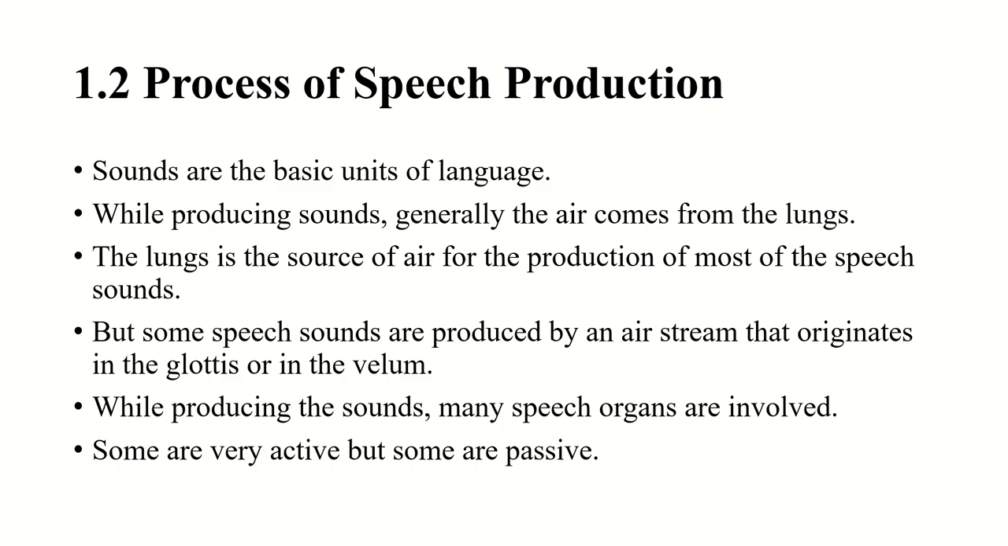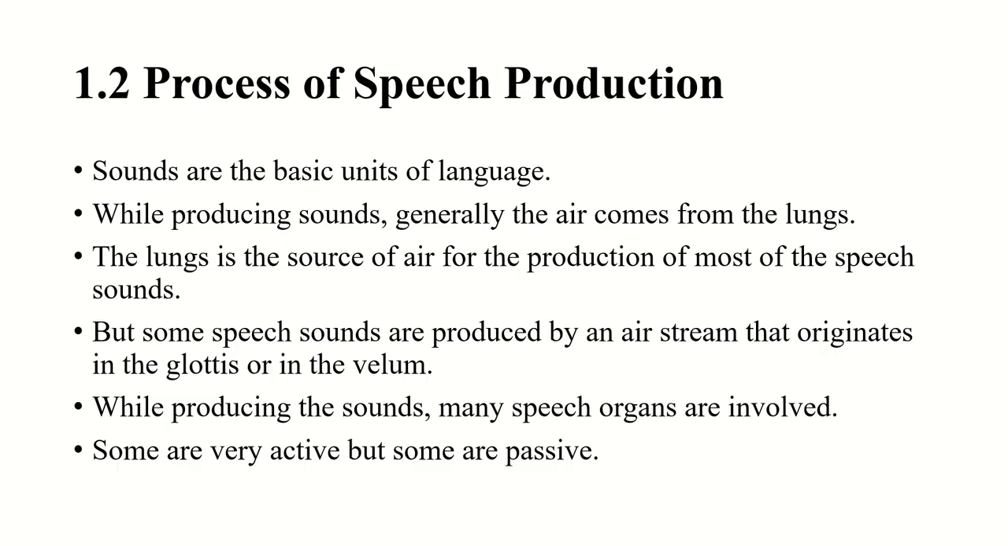So while producing the sounds, many speech organs are involved. Like vocal cords, there is the involvement of the tongue, tip of the tongue, blade of the tongue, front of the tongue, in the same way back of the tongue, soft palate, which is also called velum, hard palate, in the same way alveolar ridge, teeth, lips. These all organs are actively involved in the production of speech sounds. And out of these organs, some are active organs and some are passive organs.